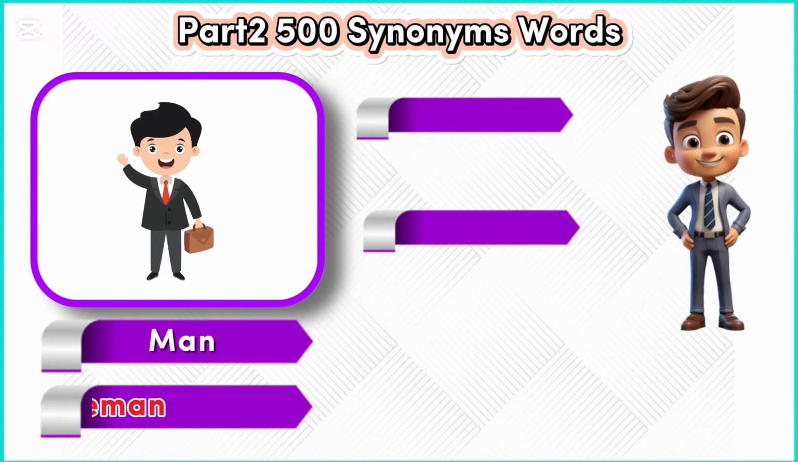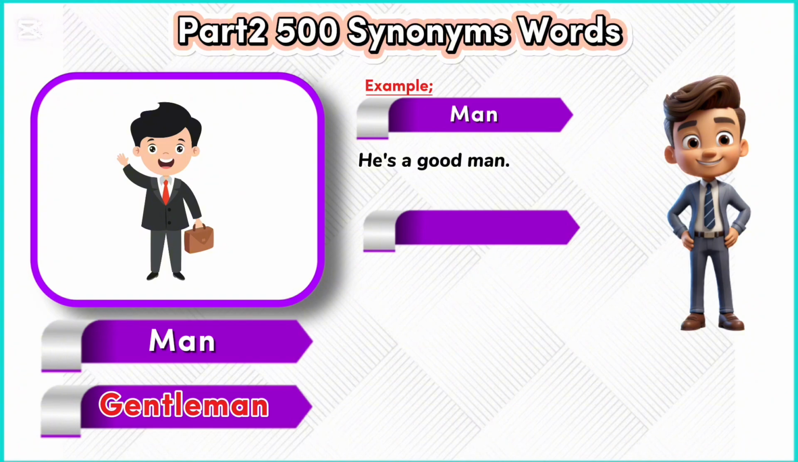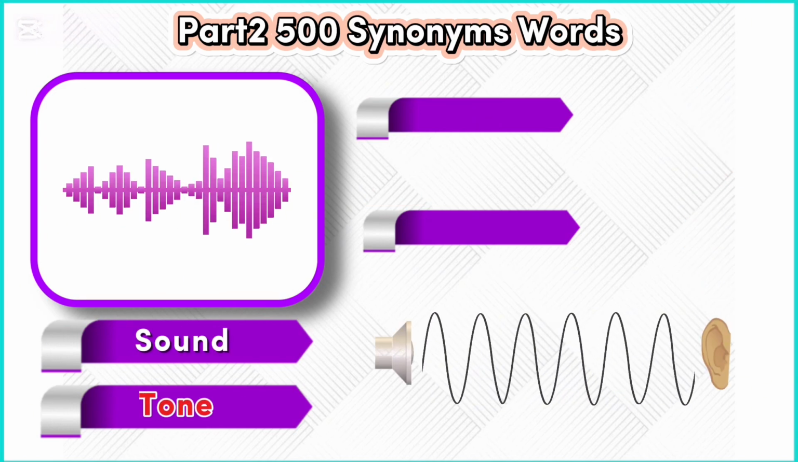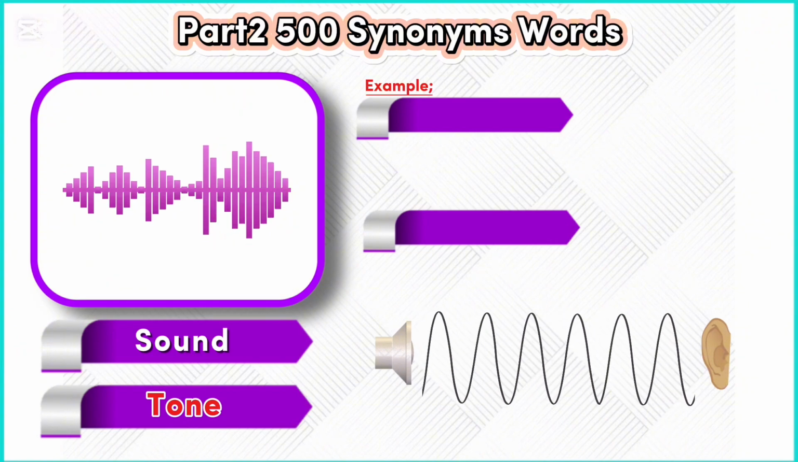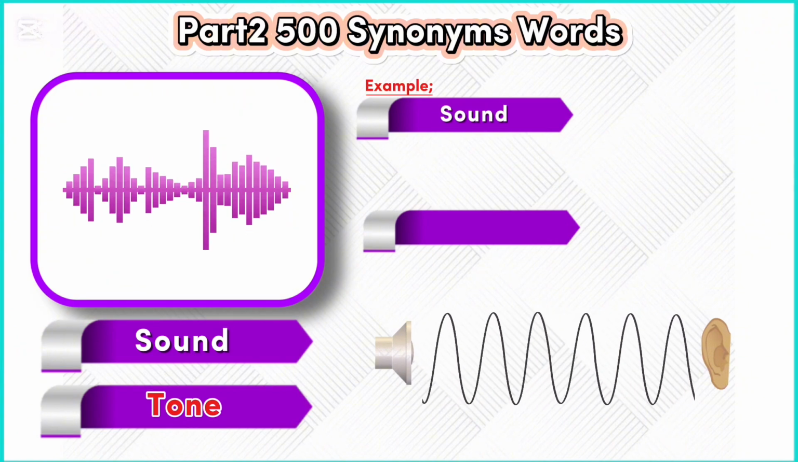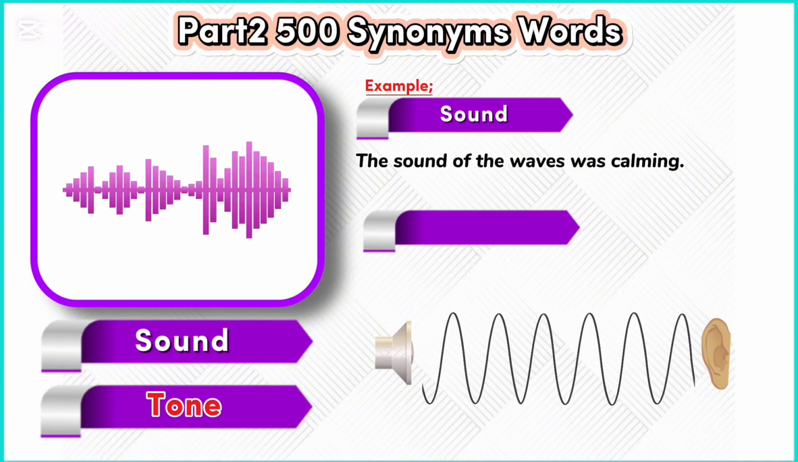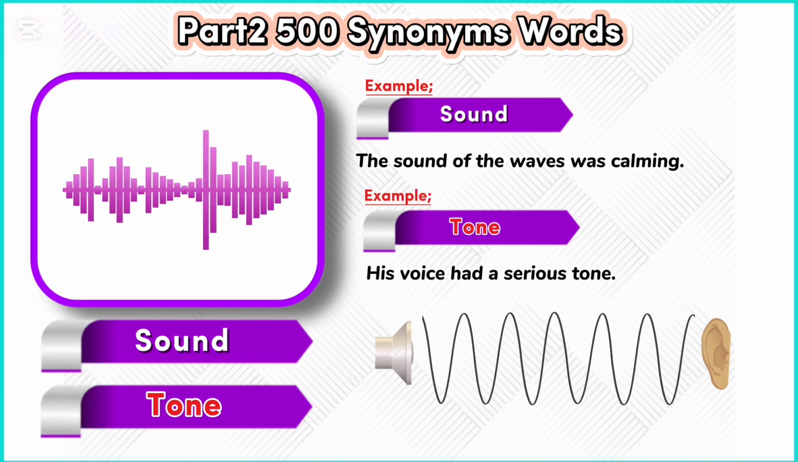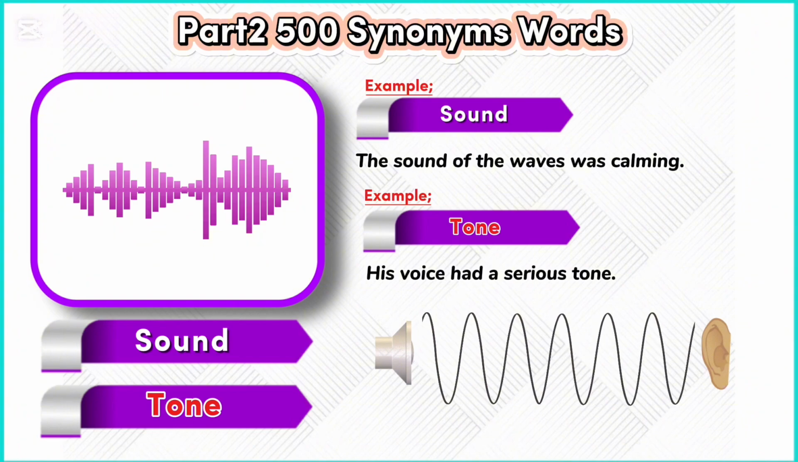Man. Gentleman. Example. Man. He's a good man. Example. Gentleman. The gentleman was very polite. Sound. Tone. Example. Sound. The sound of the waves was calming. Example. Tone. His voice had a serious tone.